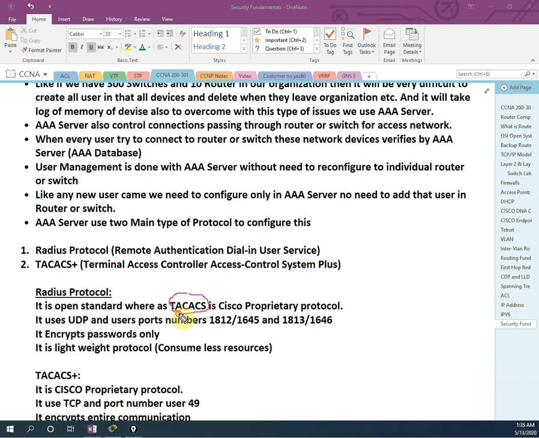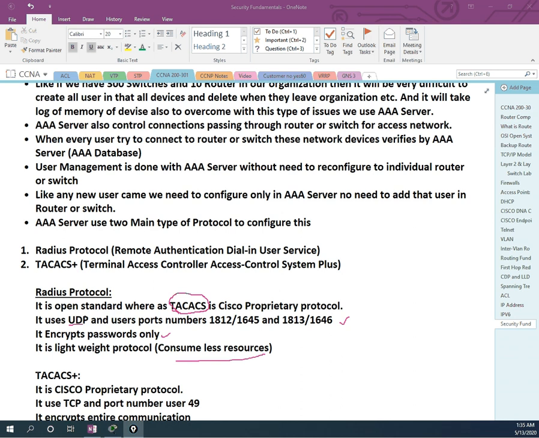Whereas TACACS+ is Cisco proprietary, meaning this is a Cisco protocol, we can only run it on Cisco devices, not on other devices. RADIUS is using UDP and the port numbers are 1812, 1645 and 1813, 1646. Okay, UDP and TCP we are going to discuss. I think we did not cover them, but everyone knows this is basic. Anyhow, we are going to cover it. Maybe after two videos we will bring UDP, User Datagram Protocol, and TCP. So now just remember, RADIUS works on UDP, and it encrypts only the password, not all communication, only the password. And it is a lightweight protocol that consumes fewer resources.